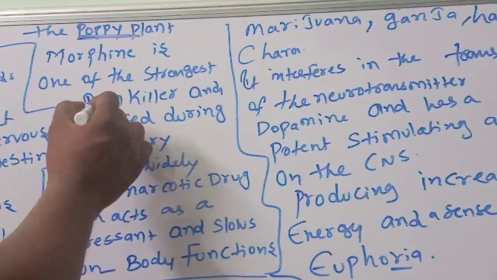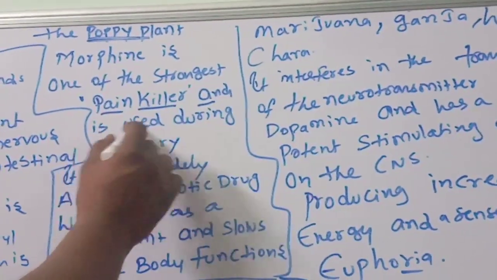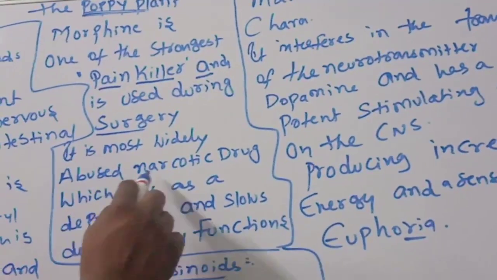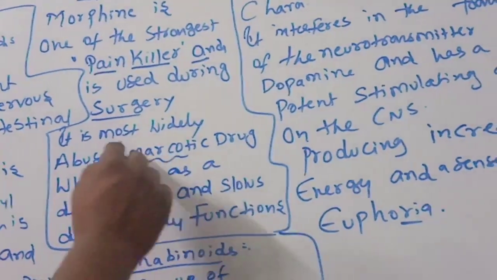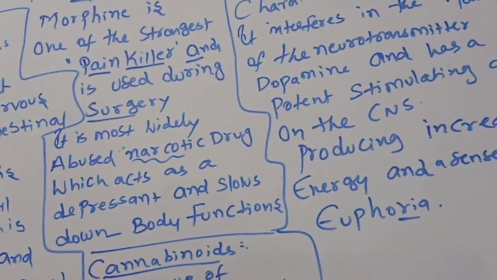Morphine is one of the strongest painkillers and is used during surgery. It is most widely abused, and it will spoil the person's mindset and health.